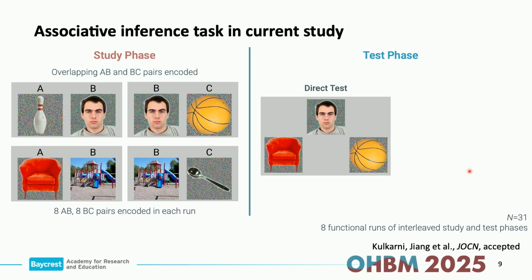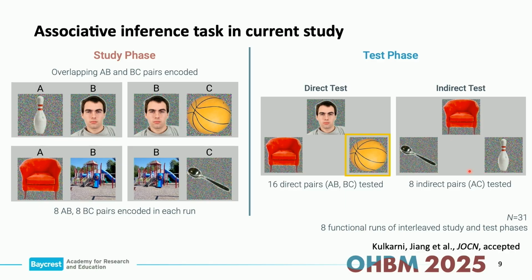Now, during the test phase, there are two types of trials. One is a regular direct memory test, similar to any other associative memory test, where you ask somebody if they remember the association between two things. In this case, they should say that the basketball went with this person. And then, of course, we also tested the indirect or associative inference trials, the AC pairs. In this case, they never saw the spoon with the chair, but they saw the spoon with the playground, and they saw the chair with the playground, so they should answer the spoon.